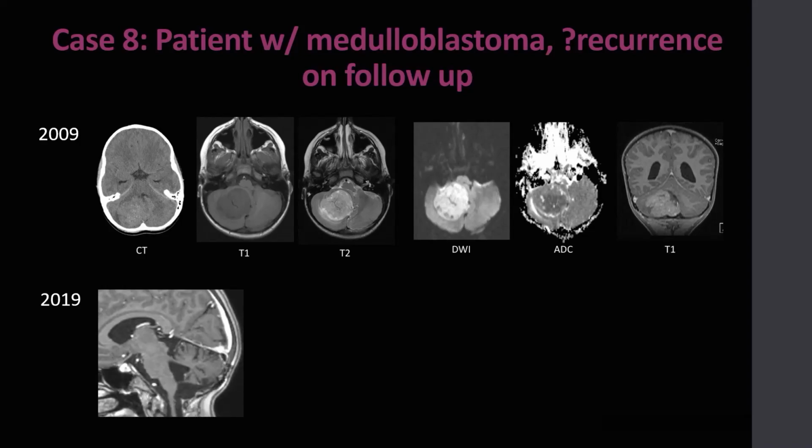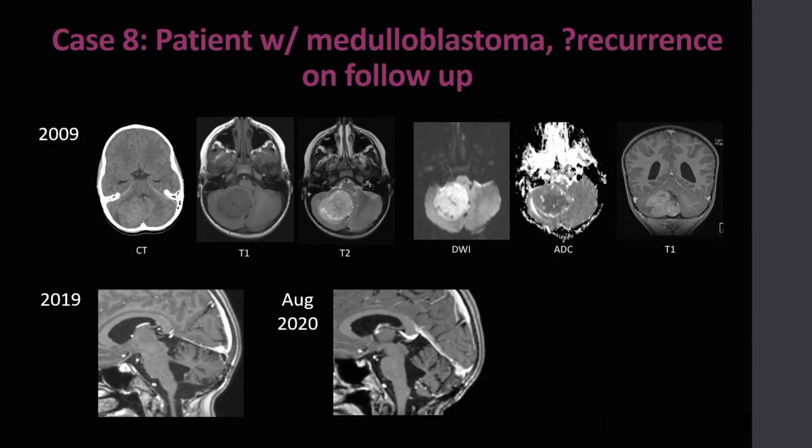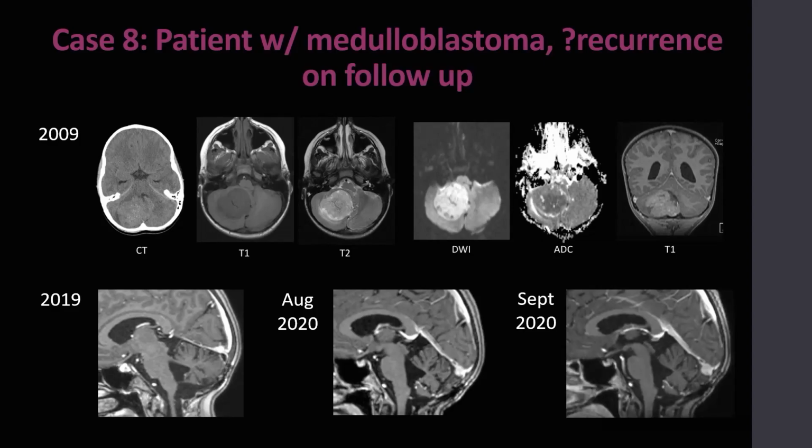10 years later, on the follow-up MRI in 2019, we see postoperative changes but no recurrent or residual disease. However, in August 2020, we see a broad-based homogeneously enhancing nodule in the region of the torcula. This marginally increases in size in the span of a month. This was resected and was found to represent grade 1 meningioma.